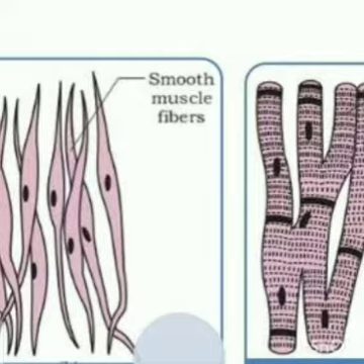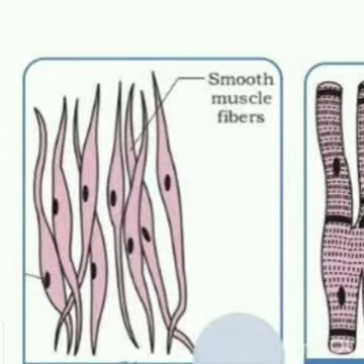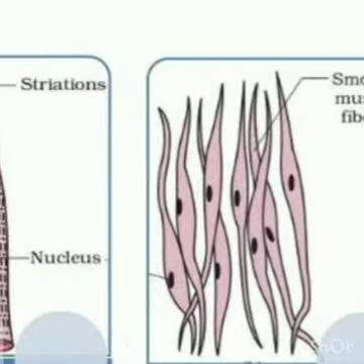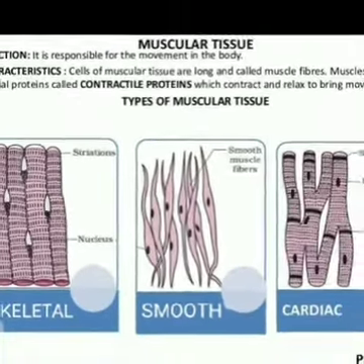As you can see, the heart pumps the blood. Muscles present in the heart are not under our own control. We don't control it. Nature controls it. On the other hand, smooth muscles present in our alimentary canal, in our urinary bladder, in our blood vessels, are also not under our conscious control. These are involuntary in their action. So this was all about the muscular tissue or muscle tissue.